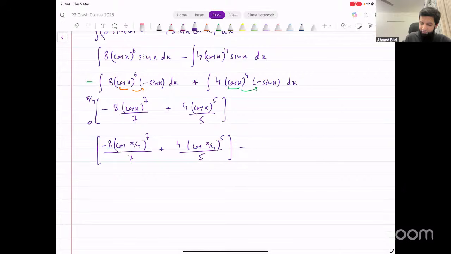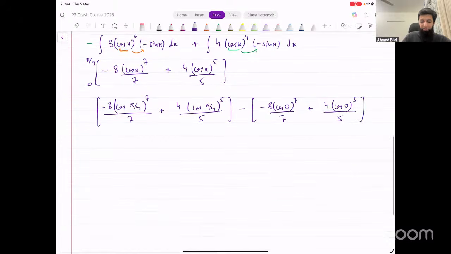Subtract from this the case when you input x equal to 0, which gives minus 8 into cos of 0 whole raised to power 7 divided by 7 plus 4 cos of 0 raised to power 5 divided by 5.